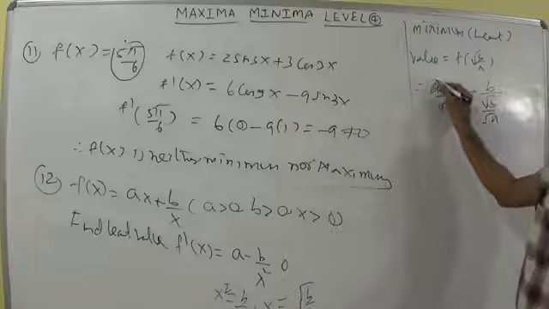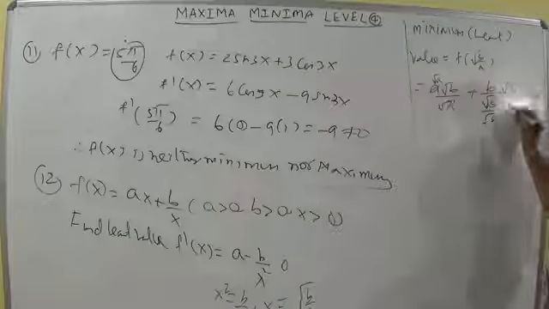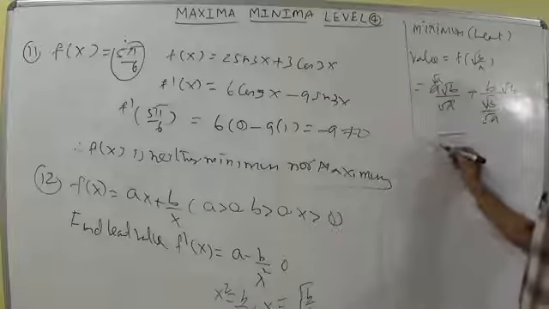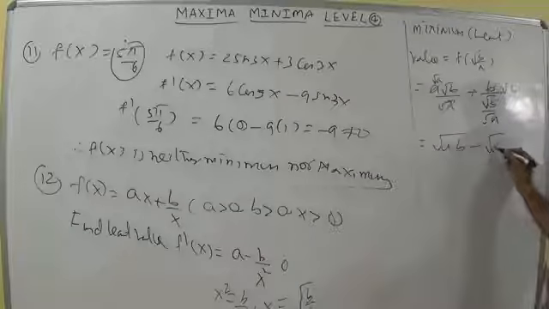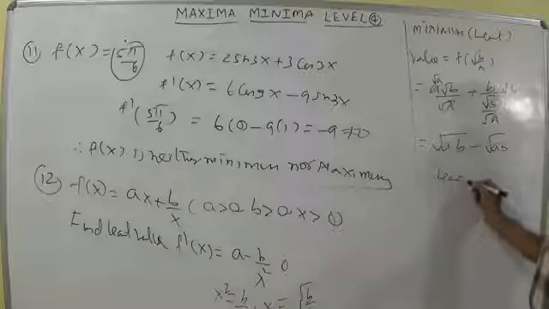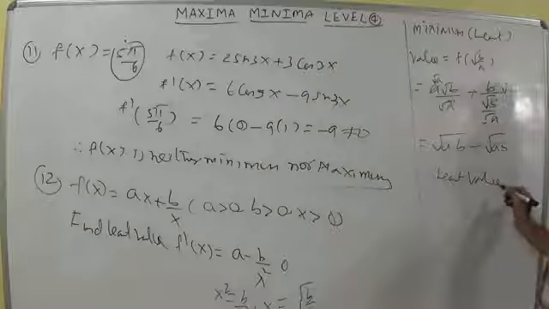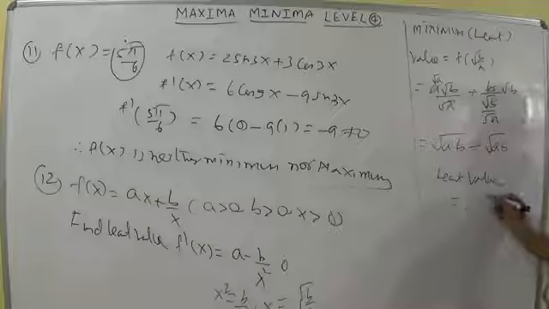Root a will be getting cancelled in root a times and root b will be getting cancelled in root b times. That is equal to root ab plus root ab. Therefore, least value is equal to 2 root ab.